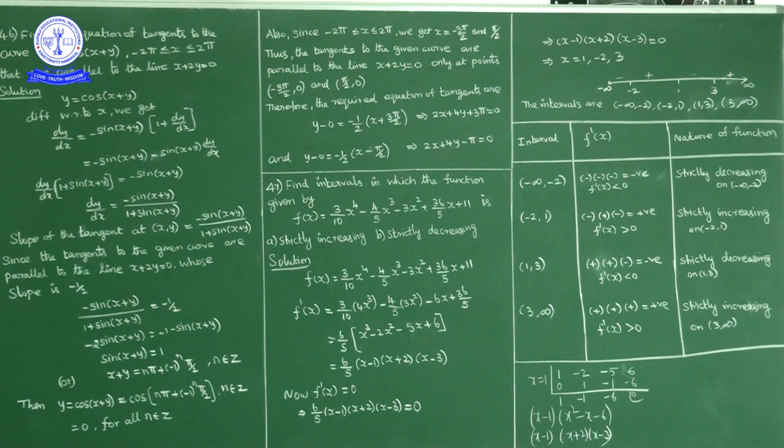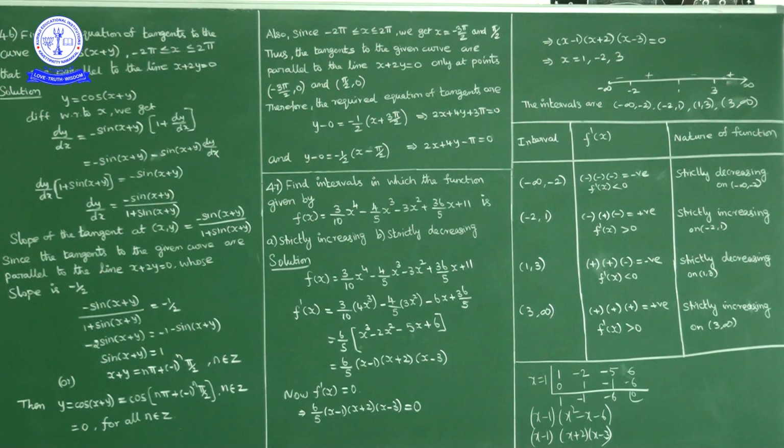So we can draw tangents parallel to the line at the points (minus 3 pi by 2, 0) and (pi by 2, 0). So the equation of the required tangents: y minus y1 is equal to the slope of the tangent, minus 1 by 2, into x minus (minus 3 pi by 2). So what we got is 2x plus 4y plus 3 pi equal to 0. And the other equation of tangent is y minus 0 equal to minus 1 by 2 into x minus pi by 2, that is 2x plus 4y minus pi equal to 0.